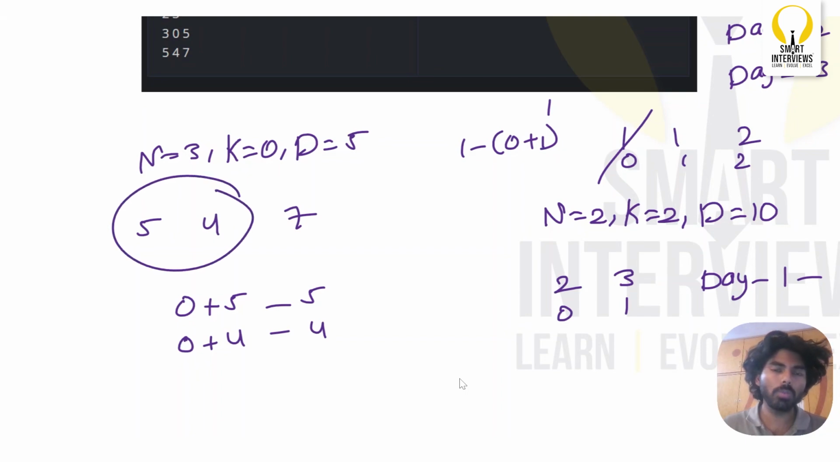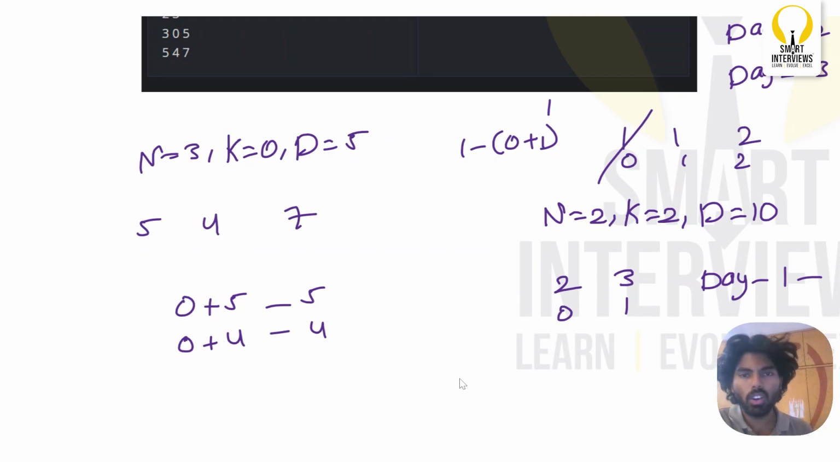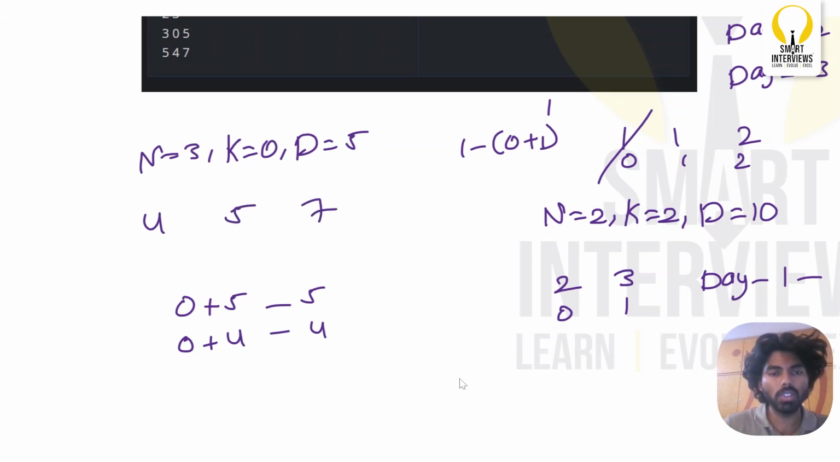Now among these two options, which one will you select? Obviously the minimum one. Why the minimum one? Because it will regrow faster. By the time you reach day 1 or day 2, you will have a flower which was regrown already, right? So whatever data is given to you, you will simply first sort it.